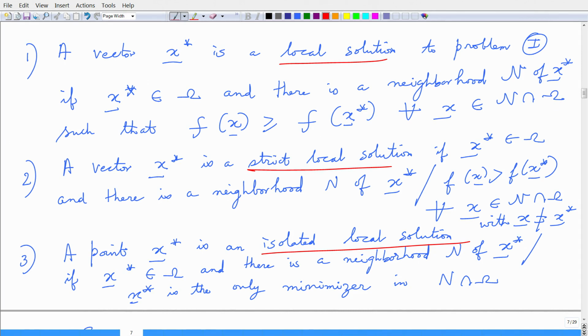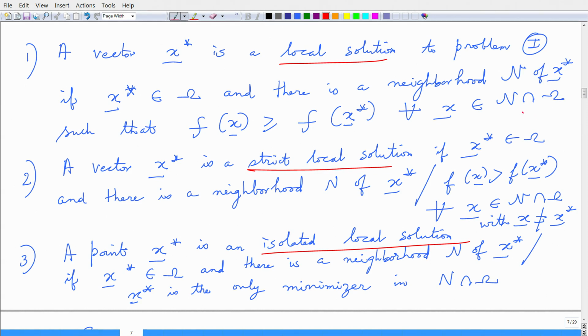So, here throughout we are looking at this minimization problem, therefore, I am bringing this notion. So, always we assume the minimization throughout our discussion. For the maximization you can always flip the inequality and you can proceed. So, I have a vector x star that is a local solution to my minimization problem if x star belongs to omega and there is a neighborhood n of x star, that means I consider a small vicinity around x star.